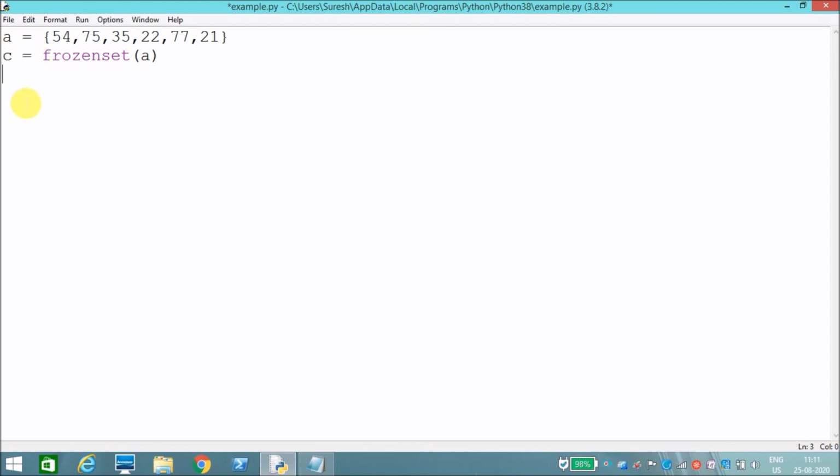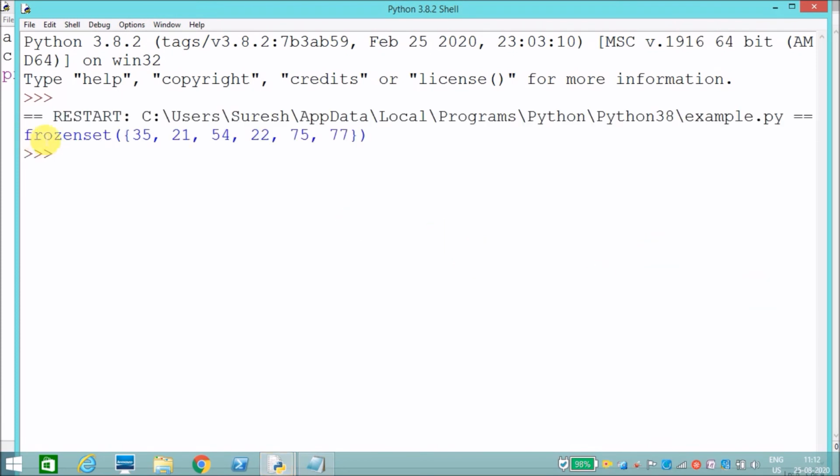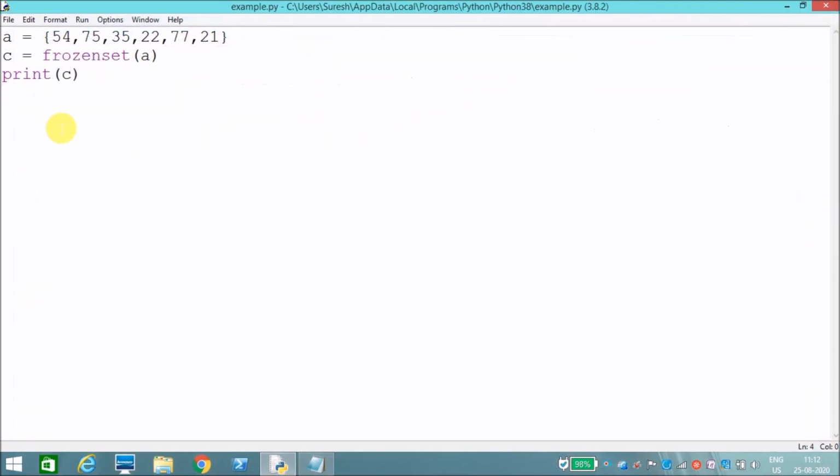I cannot change the values of c. c copies the elements from a and becomes the frozen set. I'll print c now. See, it has printed the copied elements from a as a frozen set. It is c.